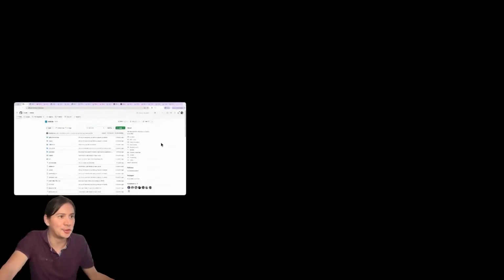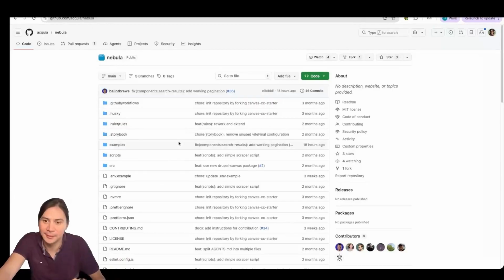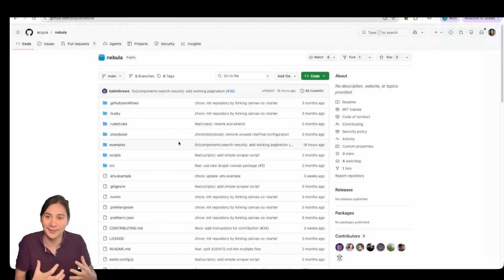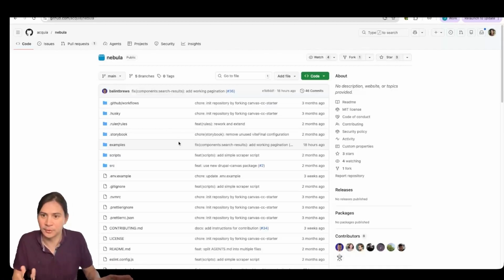So the tool we built is very similar to a tool that has been recently released by Acquia called Nebula. What it does is take something as an input and first use AI to convert things into Storybook components. But it's not just any Storybook components. We are particularly targeting components that will be compatible with the libraries that come with Canvas.